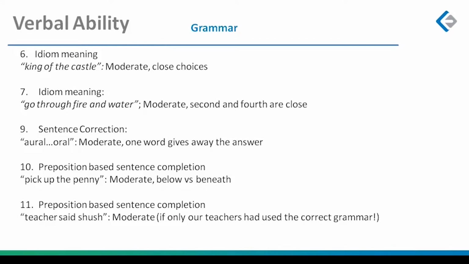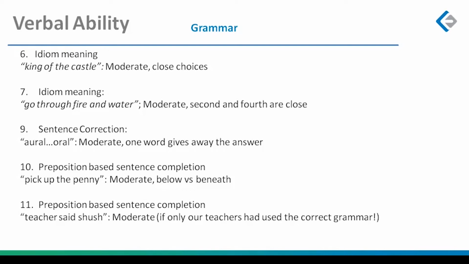Idioms, for some reason, King of the Castle would have felt a bit confusing to so many of you, because if you try to understand what does a king do, if you've never heard that word, you can justify more than one answer. Going through fire and water, second and fourth are definitely way too close. I mean, if you have never heard of the idiom, there is no doubt you will find that second and fourth are equally correct, although that is not the case. Sentence selection, the difference between oral and unoral, yeah, it was just about one word.